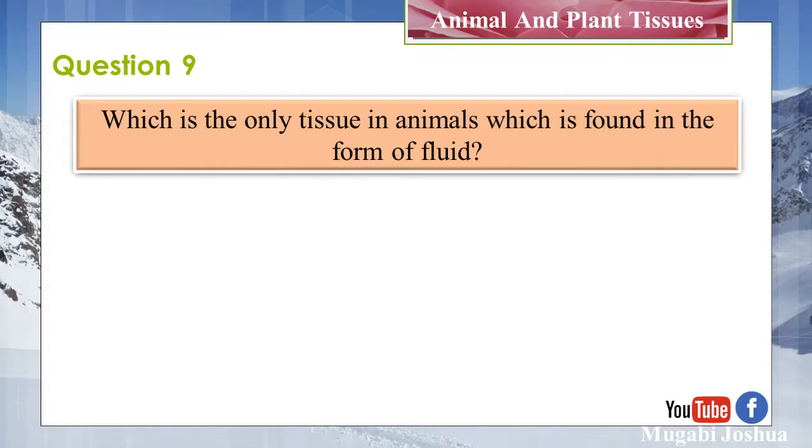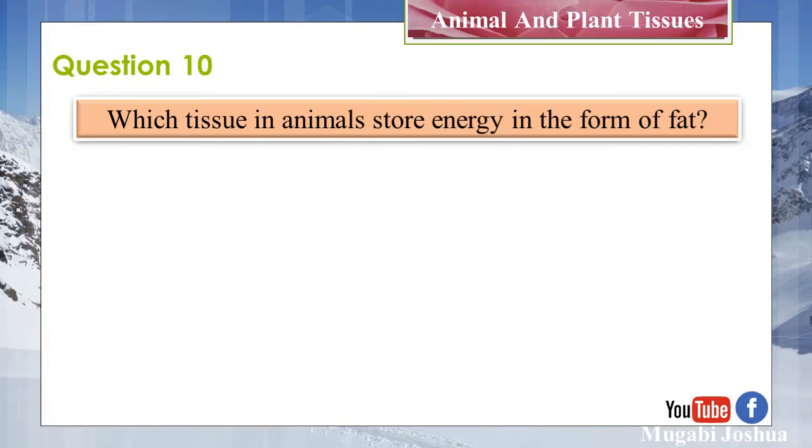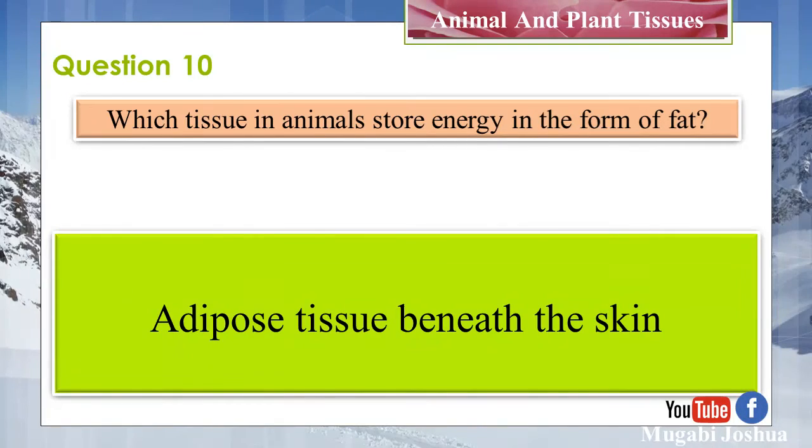Question 9. Which is the only tissue in animals which is found in the form of fluid? Blood. Question 10. Which tissue in animals stores energy in the form of fat? Adipose tissue beneath the skin.